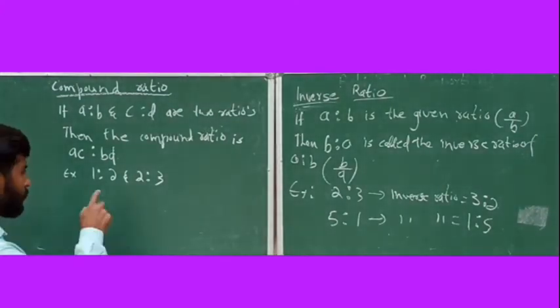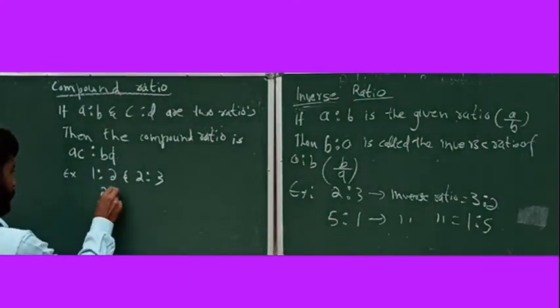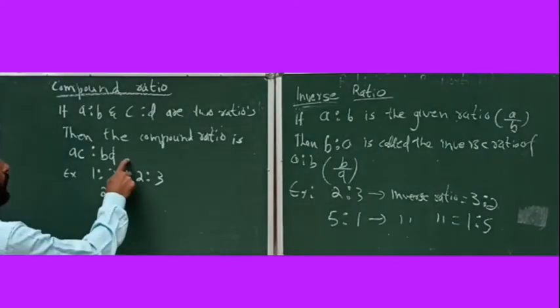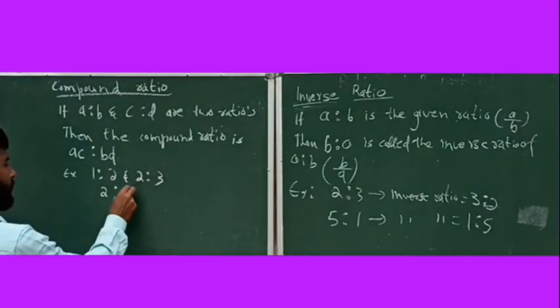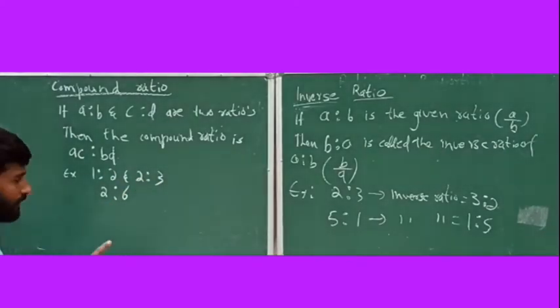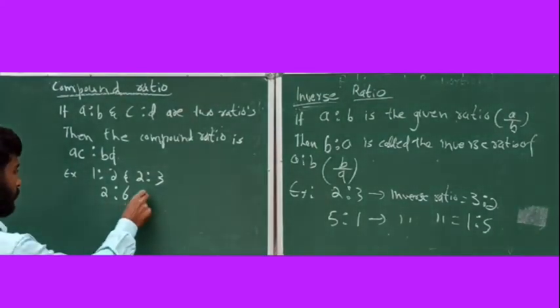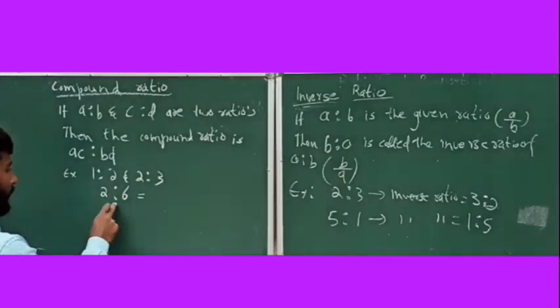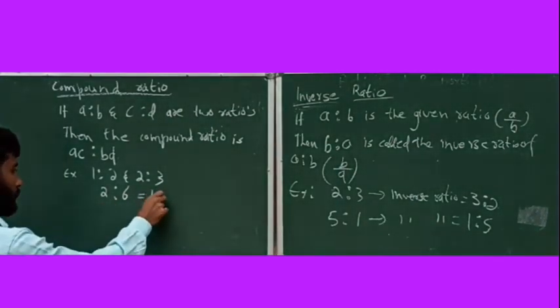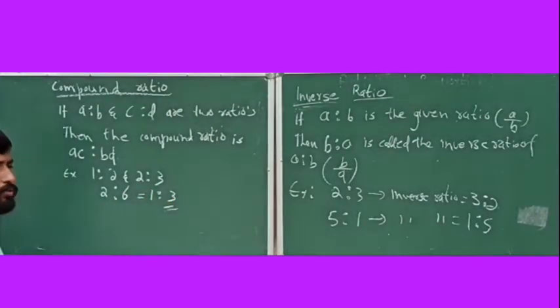Product of antecedents: 1 into 2 is equal to 2. Put the ratio symbol. Product of the consequents: 2 3s are 6. But see, it's not in the simplest form, right? What's the simplest form? Dividing throughout by 2, 1:3. 1:3 is the compound ratio.